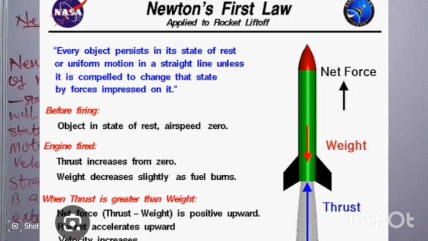When this occurs, the net force will be positive, which will push the rocket upward. And when this occurs, the rocket will accelerate upward and the velocity will increase. If velocity increases, then the rocket will move upward.